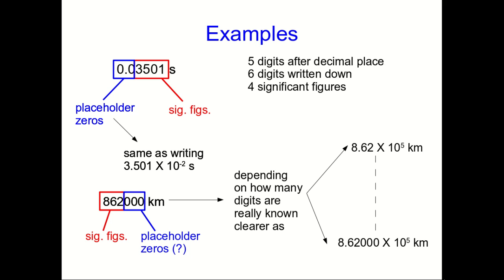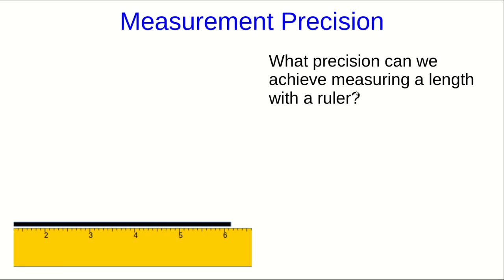You should write it using scientific notation, and now you can make clear, on the one hand, if you only know the 8, 6, and 2, then only write them. But if you in fact know those other trailing zeros, you can write them in, and they are then clearly sig figs. What we are talking about here is precision.